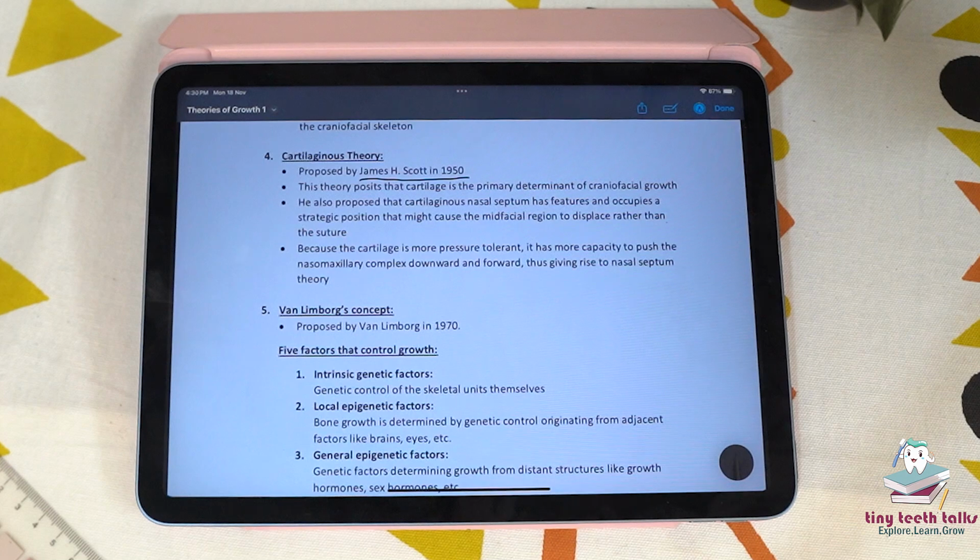It is also not accepted because studies have shown that removing cartilage does not necessarily lead to deformities, indicating that other factors contribute to the craniofacial growth. So basically, cartilaginous theory shows only cartilage is responsible for growth.